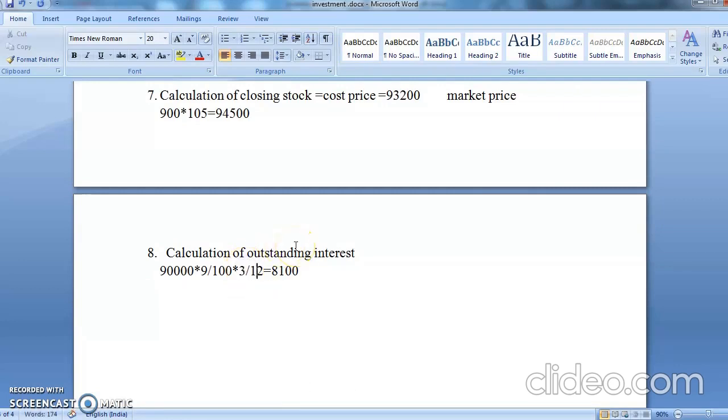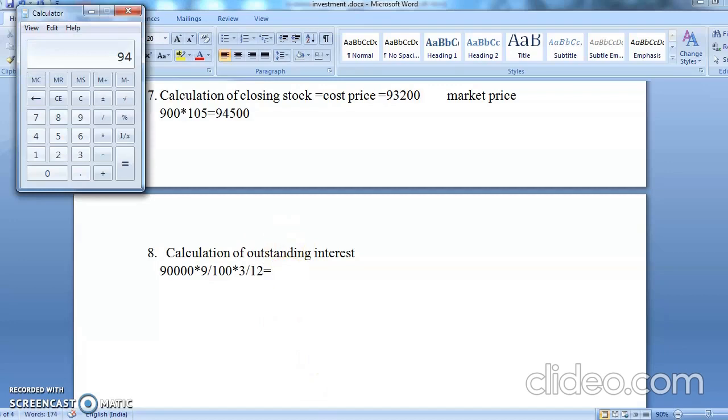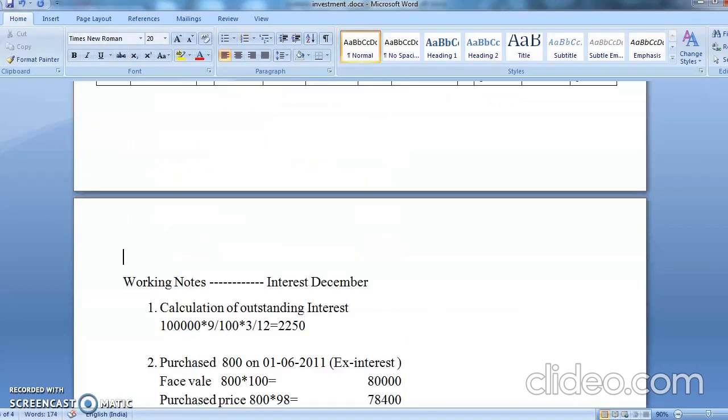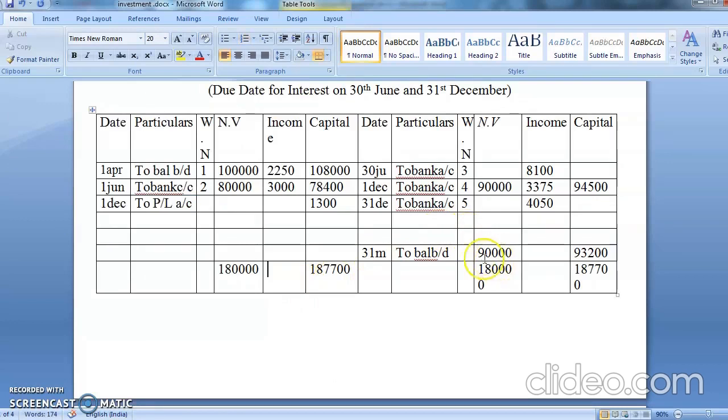So now you are going to calculate the interest. Come on, calculate the interest now. How much is it? 90,000 into 9% is 8,100. So 8,100 divided by 12 multiplied by 3. So your interest is coming to 2,025. Chalo, then you are going to write here working note number 8. 7 was for closing stock. Okay. So your interest is how much?